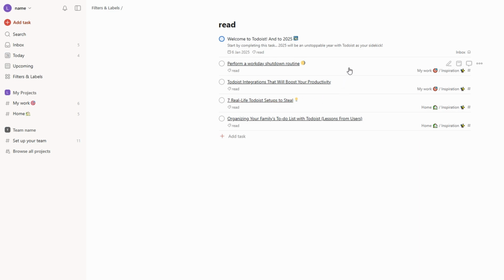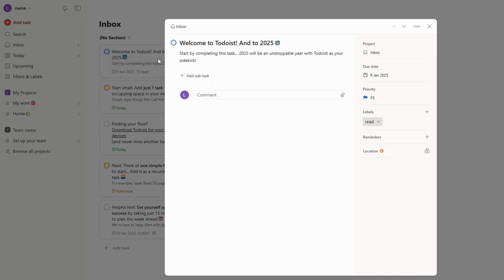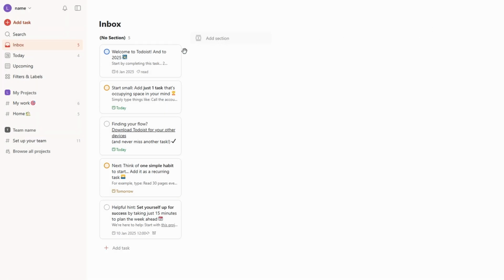Filters, on the other hand, let you create custom views to display tasks that meet specific criteria. For instance, you can set up a filter that shows all tasks that are due today, or one that only shows tasks assigned to you. This is especially helpful for narrowing down your to-do list and focusing on what's most relevant at the moment.